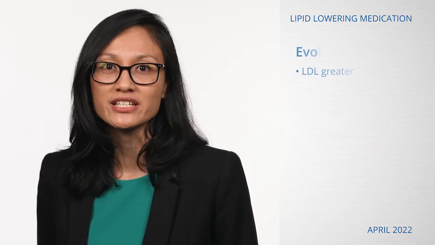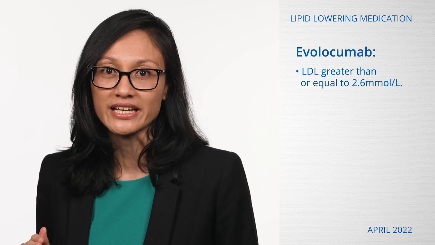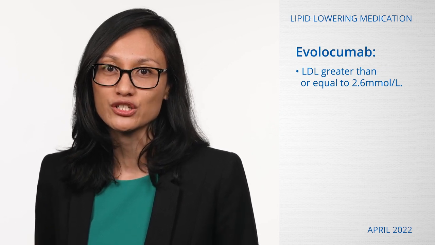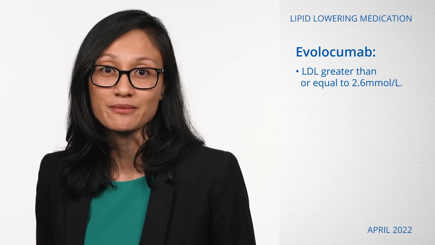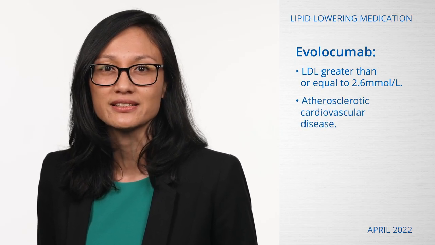Evolocumab is a newer PCSK9 inhibitor used for refractory dyslipidemia. It is now available on the PBS for patients with diabetes who have an LDL greater than or equal to 2.6 millimoles per litre, despite maximised doses of a statin and ezetimibe in the presence of atherosclerotic cardiovascular disease.